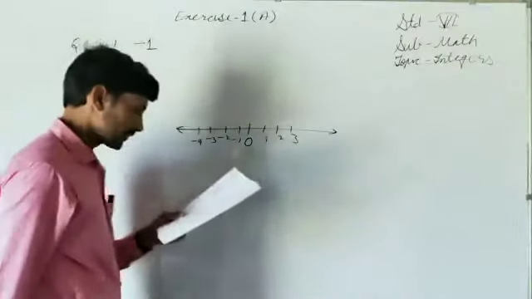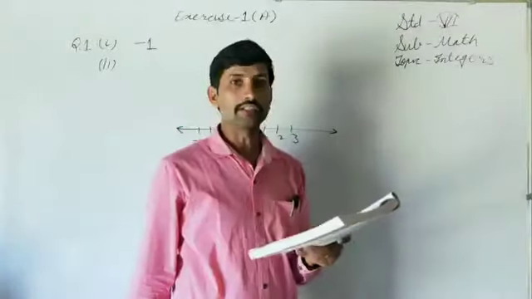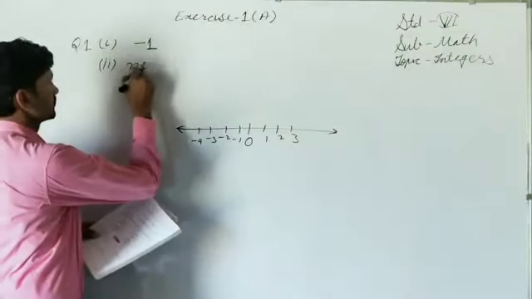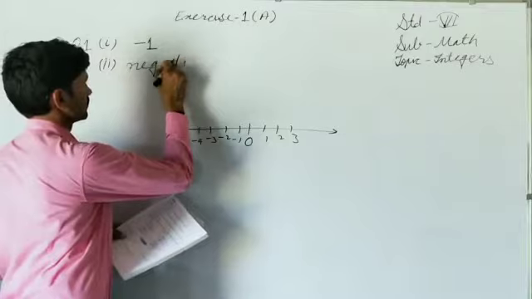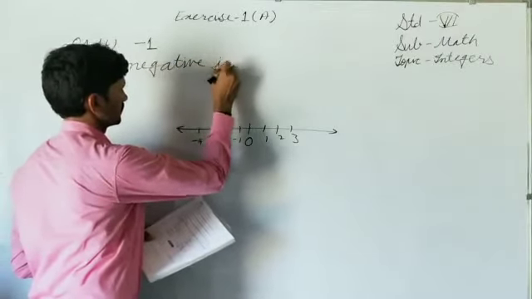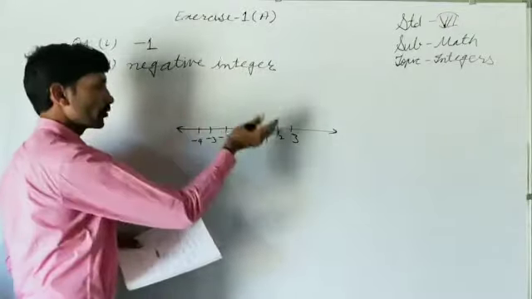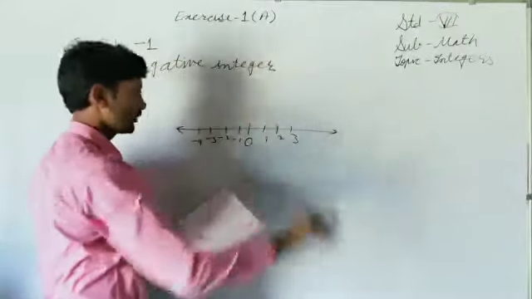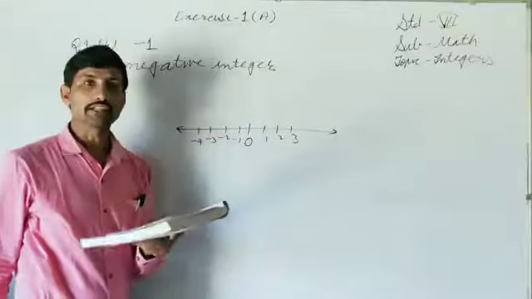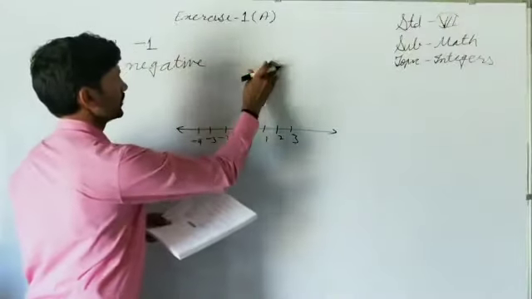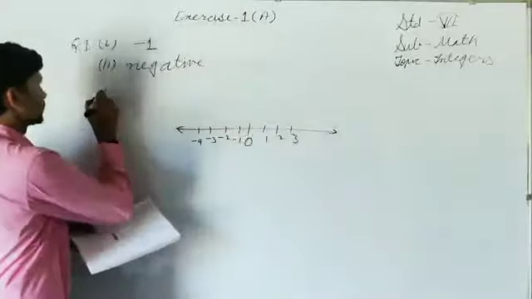Second one, 0 is greater than every which integer? Every negative integer. Because 0 is to the right side of every negative integer, so that's why 0 is greater than every negative integer. So integer is written in the question, only negative will be in the blank. Number 3,